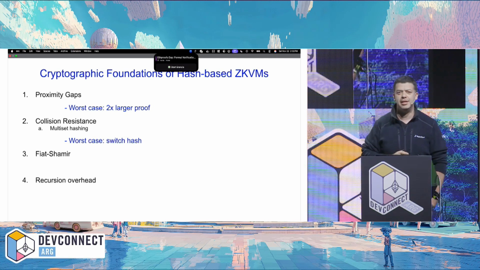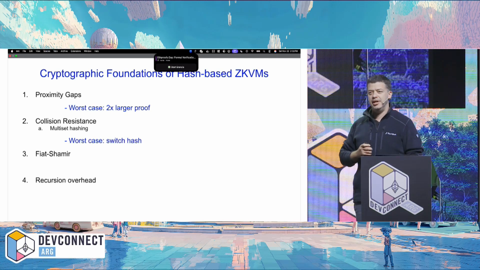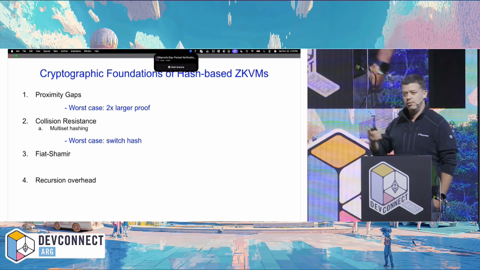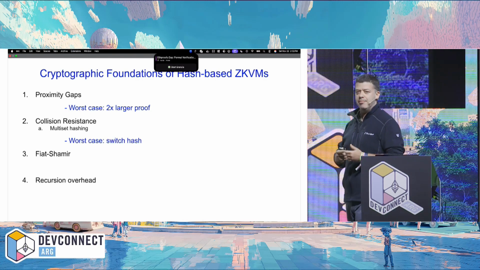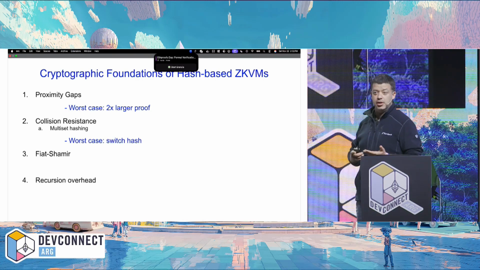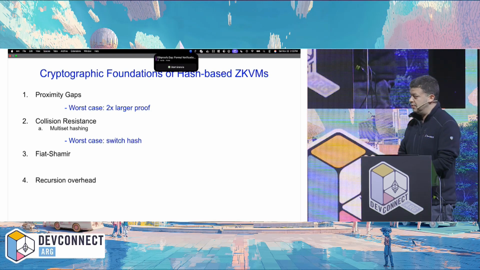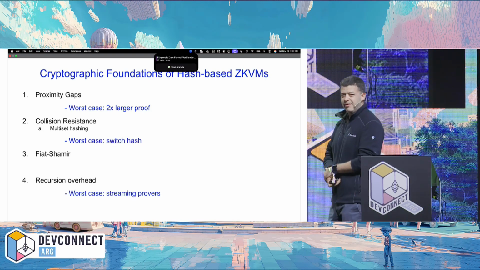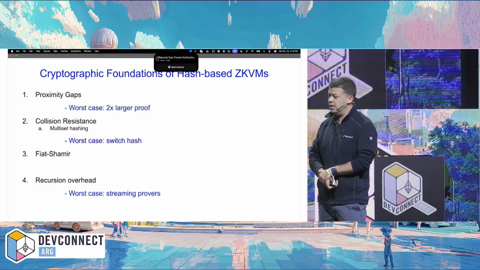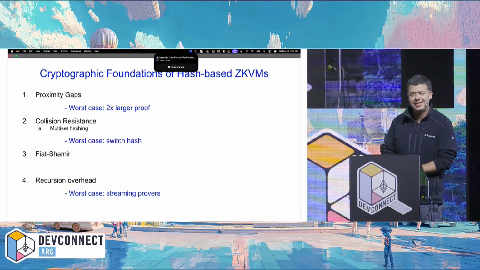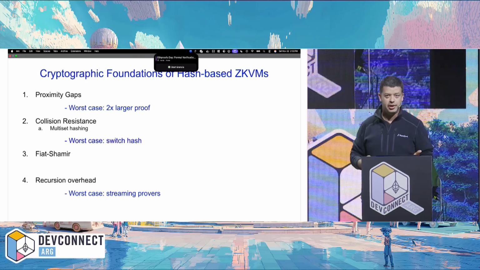Collision resistance, as I said before, doesn't worry me too much. In the very unlikely event that someone finds collisions in Poseidon, we'll switch to a different hash function. We have a very, very good understanding about collision resistance of hash functions, so that, again, does not worry me so much. Recursion overhead, I didn't have a lot of time to speak about that. Worst case, we'll do less recursion. Maybe we'll do no recursion. We could work with streaming provers. This, again, is in the worst case, in case something is broken.